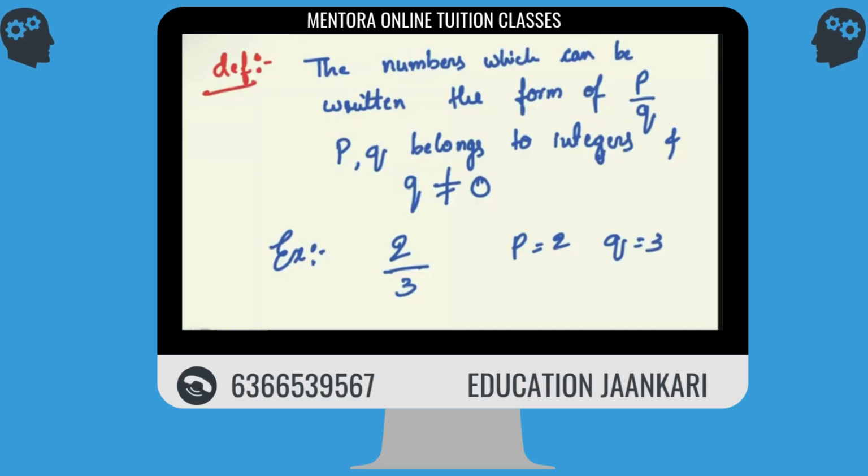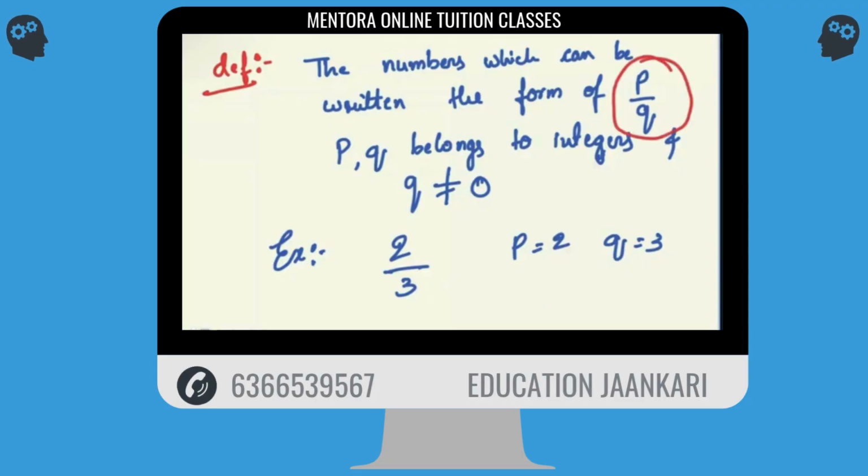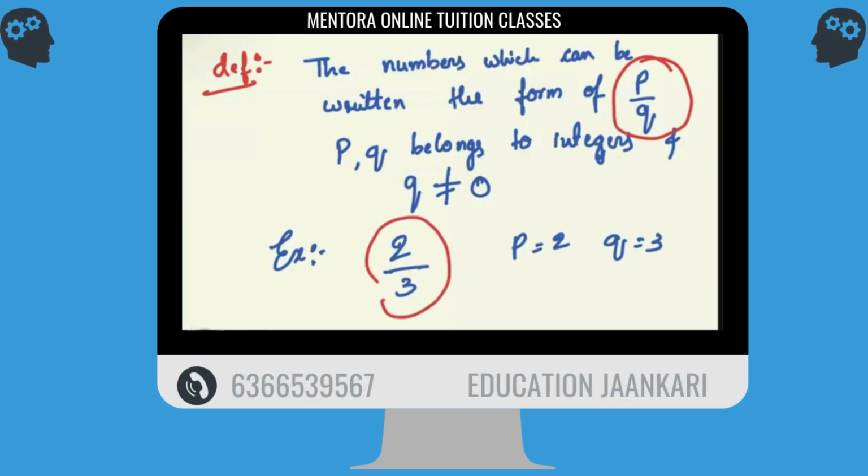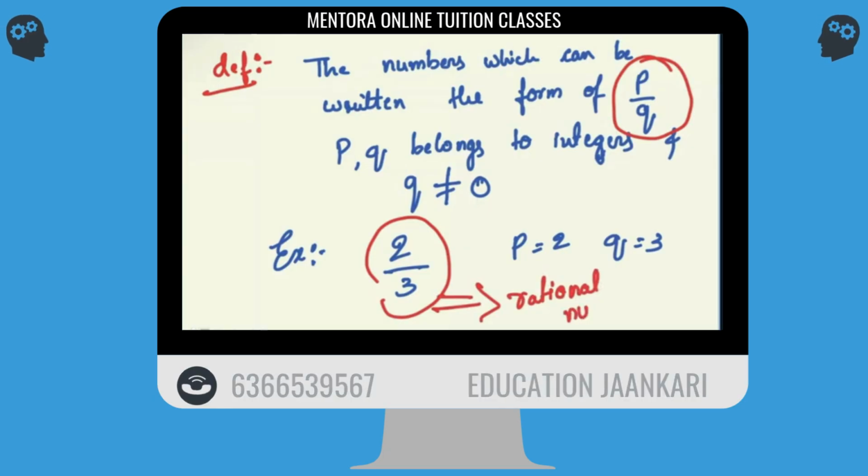Why not? Actually, yes, I thought of the whole thing. No, they are not fractions, they belong to integers. If I write them in the form of P by Q, as I showed you here, I had written the 2 by 3 in that form. Yes, these kinds of numbers are called rational numbers. Clear with the definition?